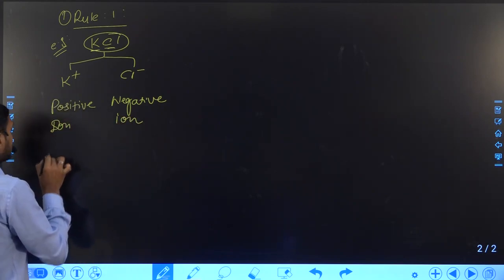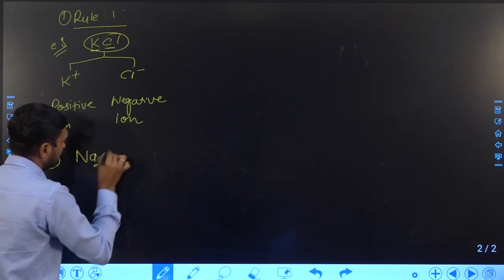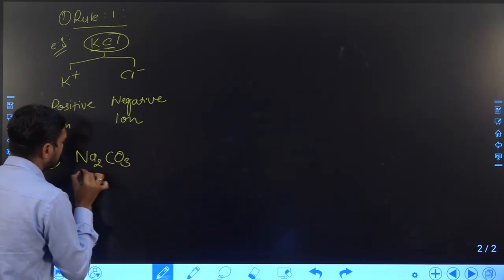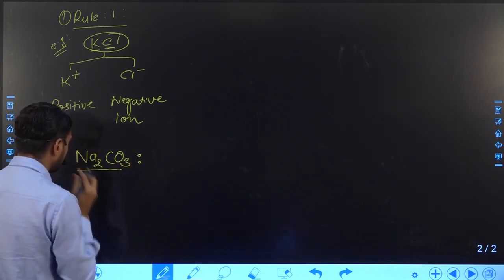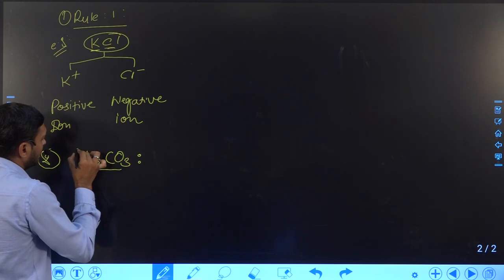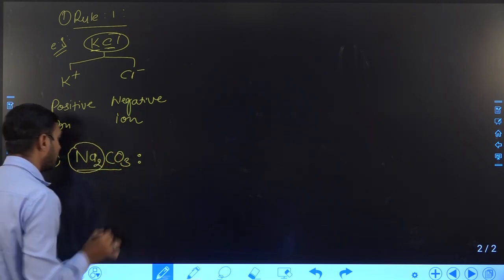Suppose we take another example, Na2CO3, sodium carbonate. In this compound, according to rule number 1, we first write the positive ion.